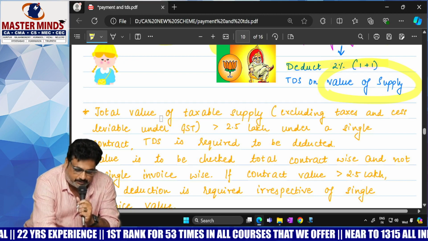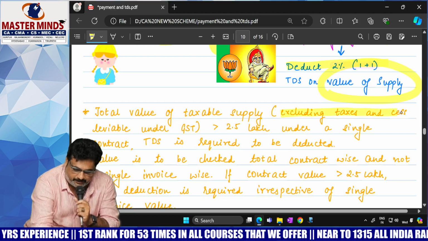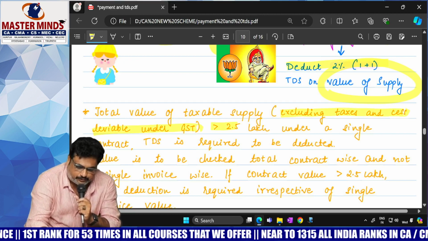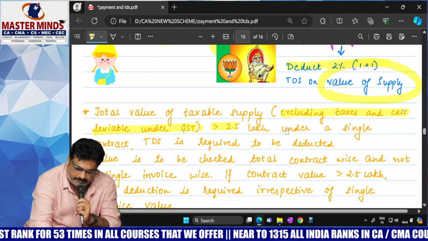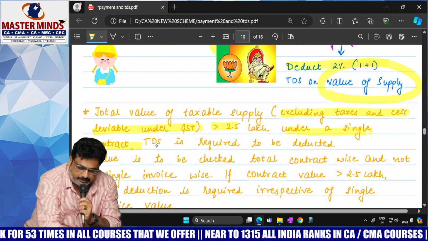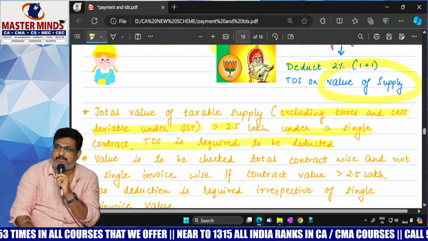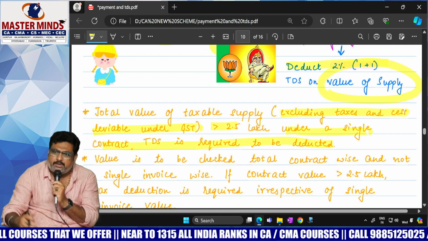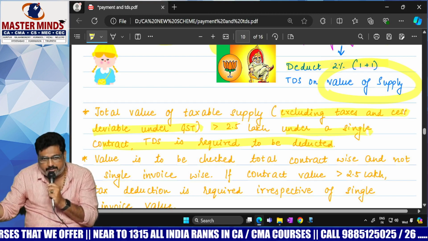Exclusive. The total value of taxable supply, excluding the taxes leviable under GST, must be more than 2.5 lakhs under a single contract for TDS to be deducted. That means while computing the 2.5 lakhs threshold limit, GST will be excluded.